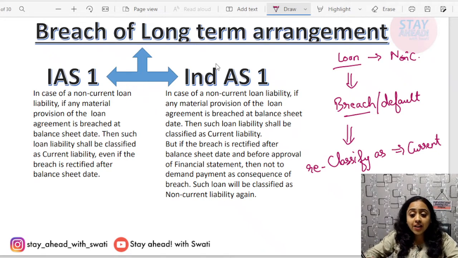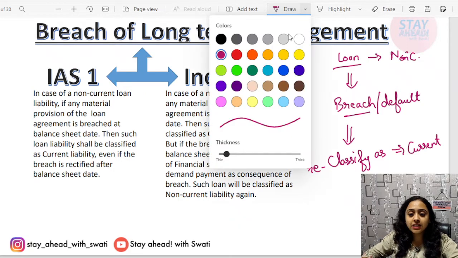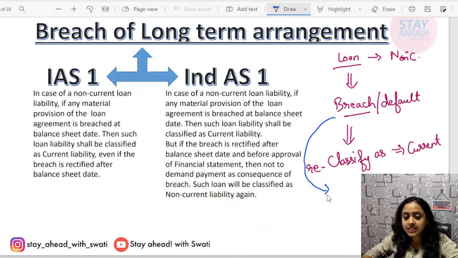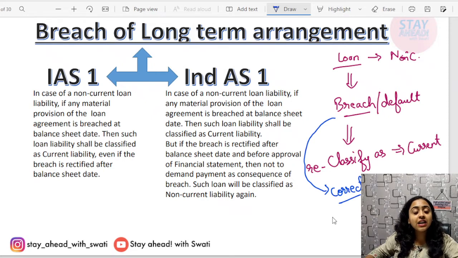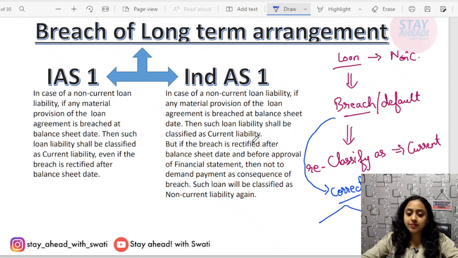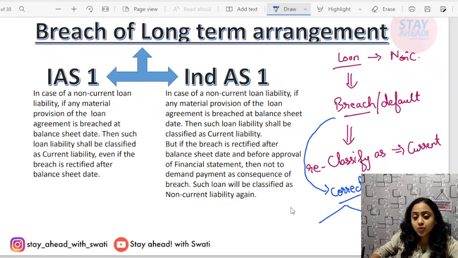But if such breach is corrected, then International Accounting Standard says that you still continue to classify it as current.